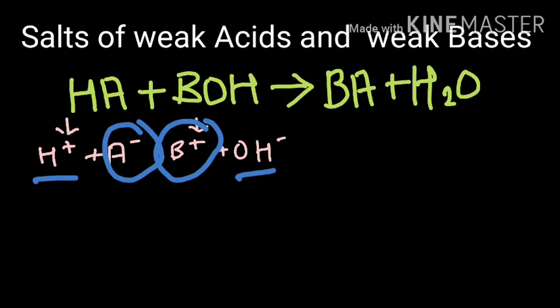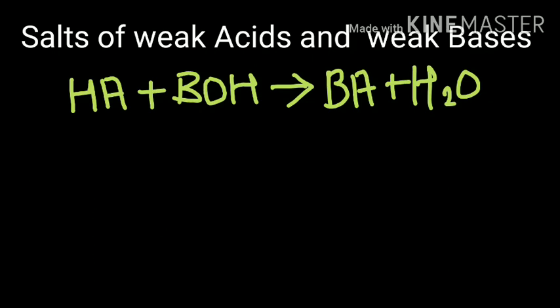The last type of salt is salts of weak acids and weak bases. So here we are going to take a weak acid HA and a weak base BOH. Hence after the reaction it is going to produce BA, which is the salt, along with water.